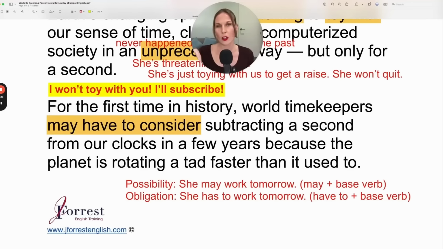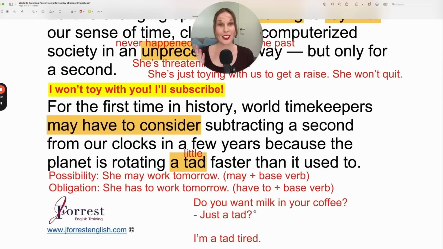So not today, not next year, in a few years, because the planet is rotating a tad faster than it used to. So a tad means a little bit, a small amount of whatever the modifier is, in this case, fast. Here's a natural way you can use a tad.